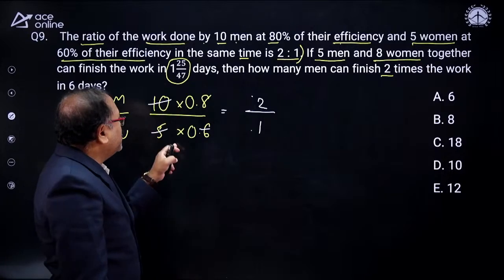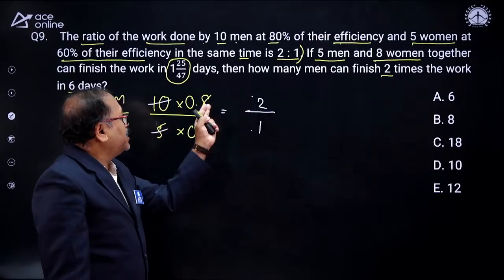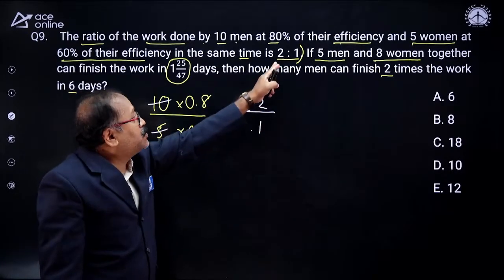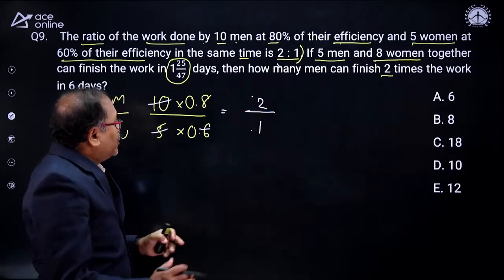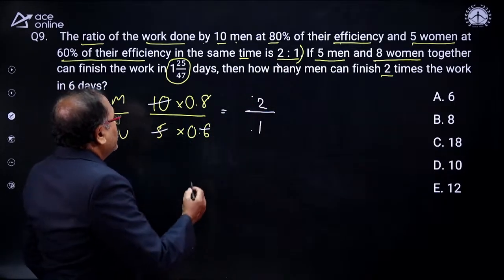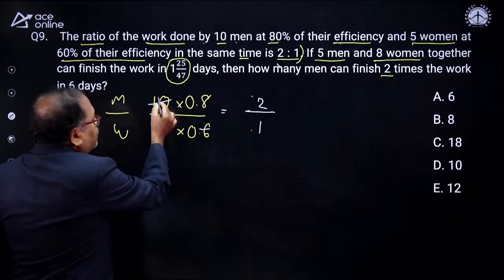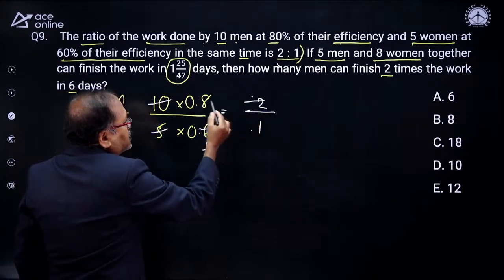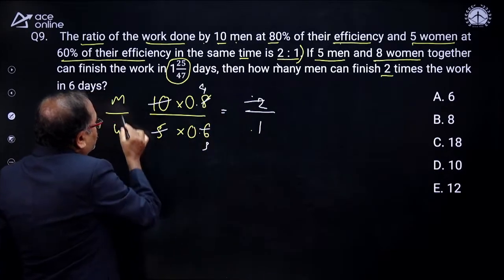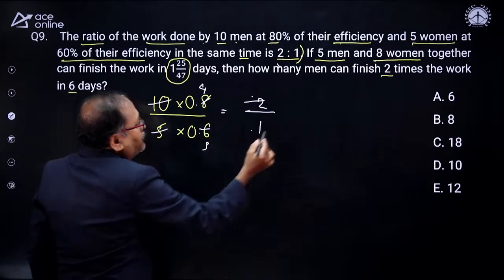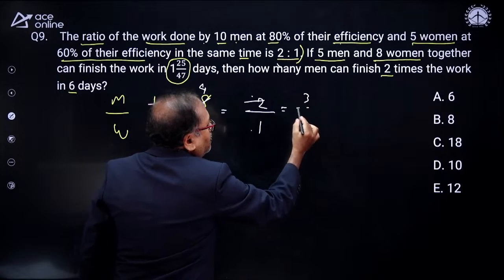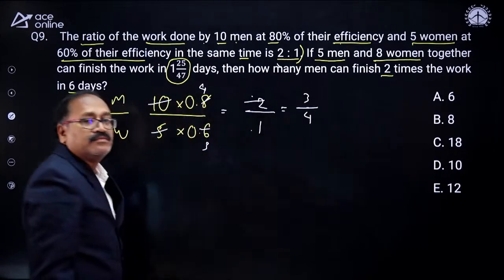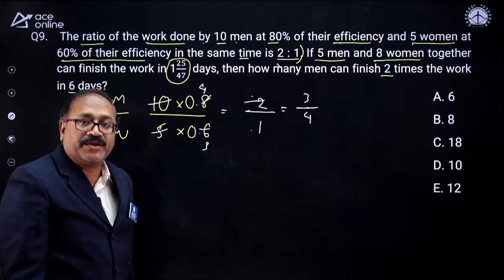The efficiency of men to women of this part is 2:1. I missed this point. Now let's find it out. So what happens with 5 2 times and 2, this is 3 times, and this gets cancelled how many times? 4 times. So men to women efficiency is 3/4. Correct this one, my friend.